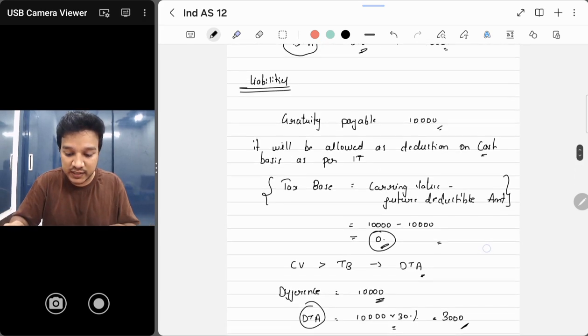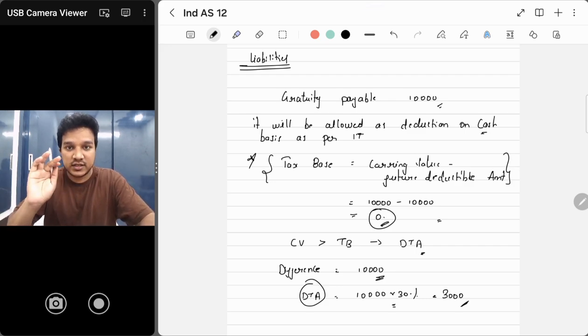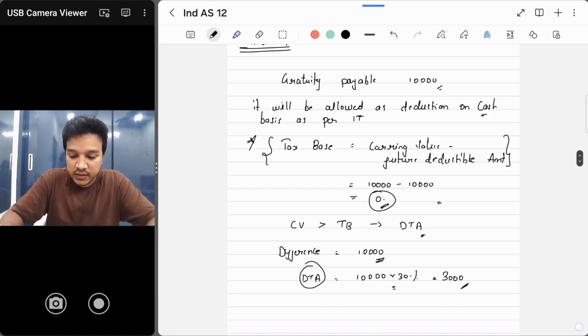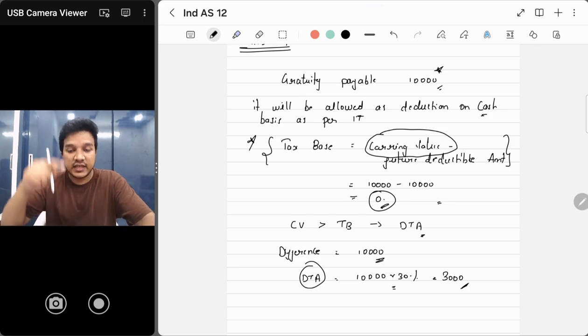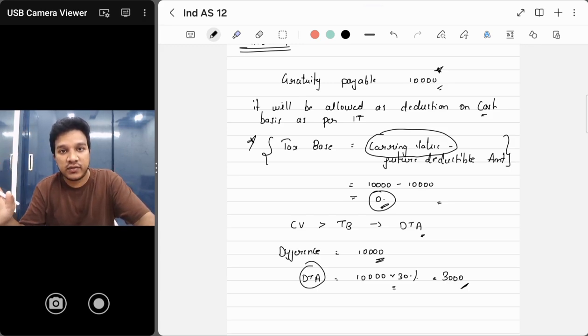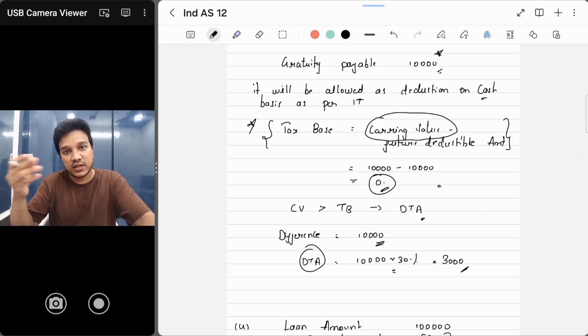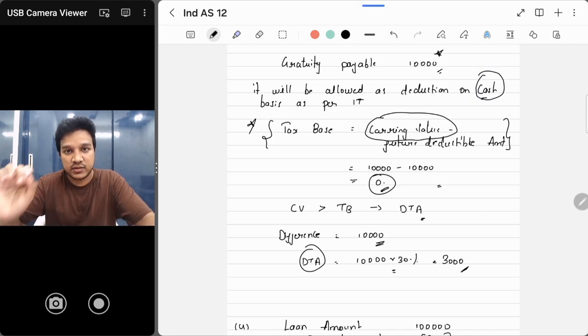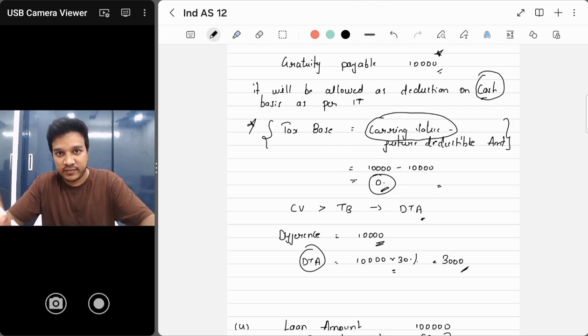अभी यहाँ पे एक special point आता है for liabilities. Tax base determine करने के लिए एक formula है, ठीक है. Just remember this. Without that formula also we can do it, just know how we did, ठीक है. But remember this, tax base को determine करने के लिए first you need to take the carrying value जो भी उनके books में recorded है, that is 10,000 in our example. This is recorded in the books. Take that 10,000 and see if you are able to deduct any amount in the future. Okay, now in our case, I am able to deduct 10,000 in the future when they pay it on a cash basis. Whenever they pay the gratuity, that year I will claim the entire amount as deduction. Clear?